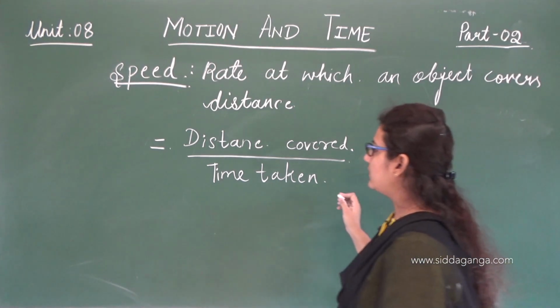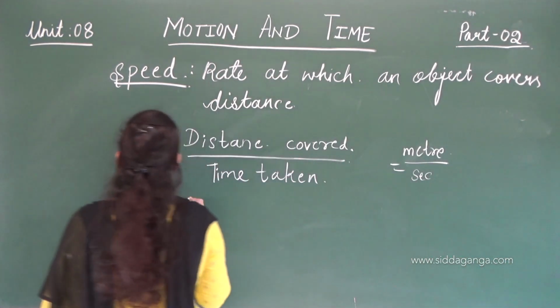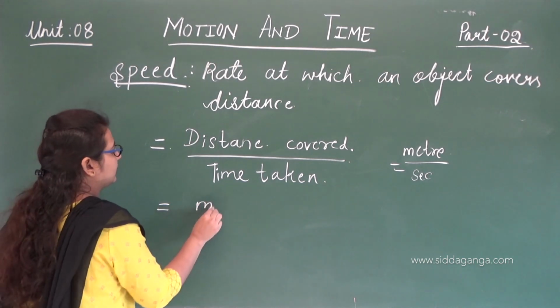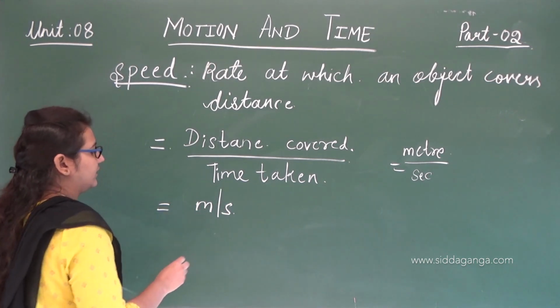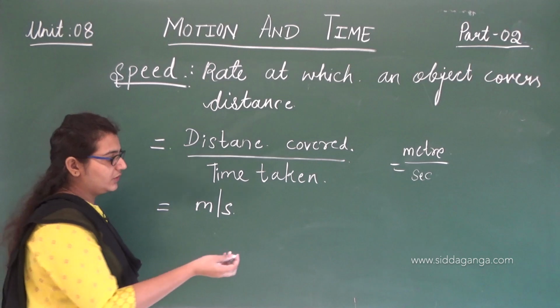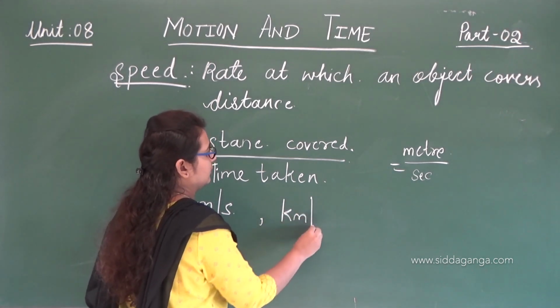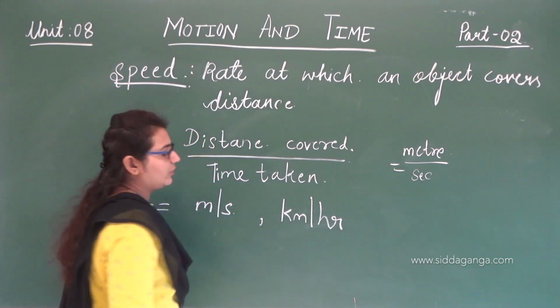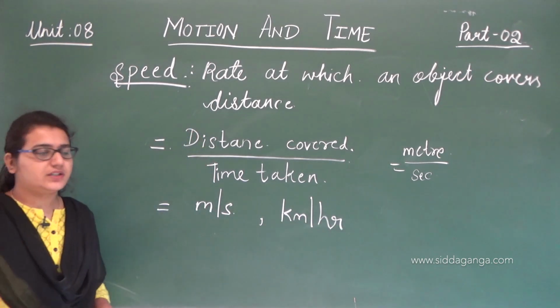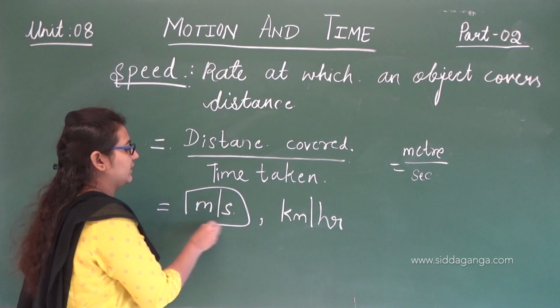So the SI unit of speed is meter per second. We also calculate with the unit kilometer per hour, but the standard unit is meter per second.